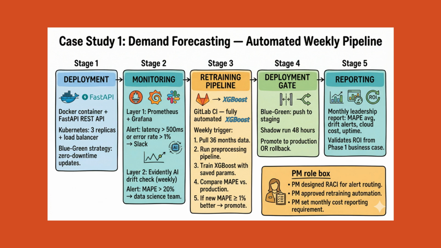Average MAPE, number of drift alerts, cloud cost, and uptime percentage, sent to leadership. This report validates the ROI claim from the Phase 1 business case. PM role in this case: designed the RACI matrix for who receives which alert, approved the retraining automation before go live, set the monthly cost reporting requirement.